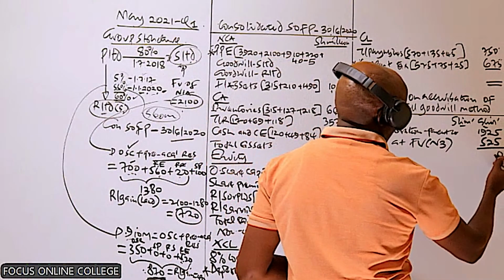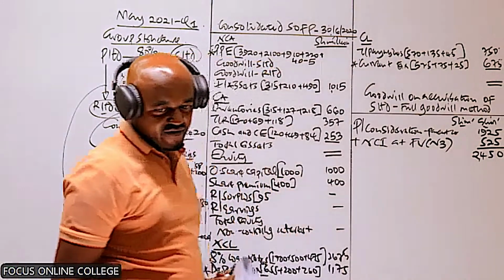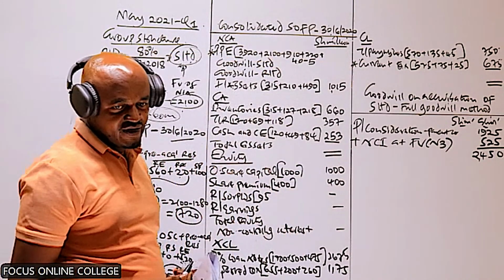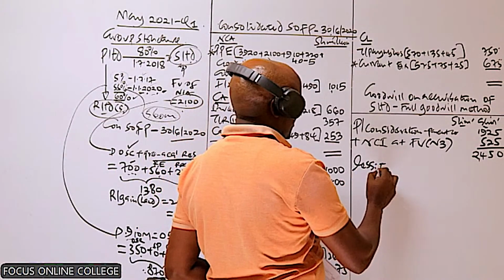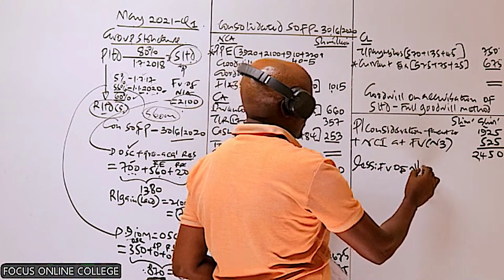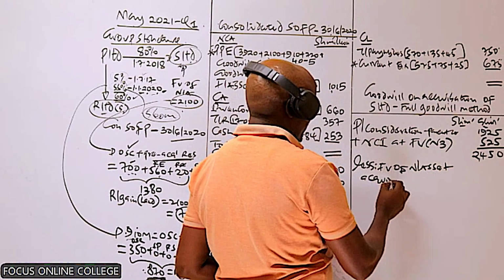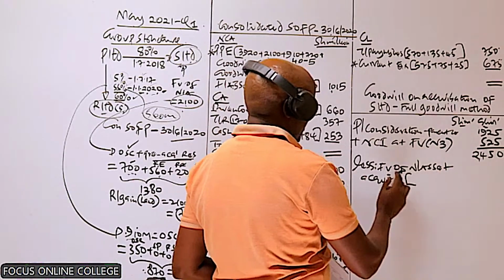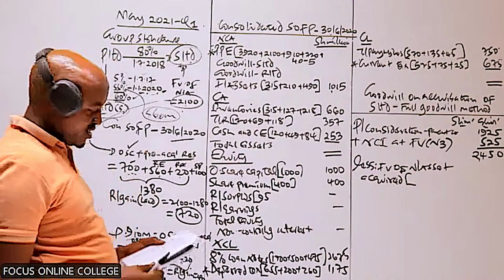We add the 2 values. We get 2450. So to this what do we less? To this we less the fair value of net assets acquired. This, remember, we are already given this value, no need of computing it.